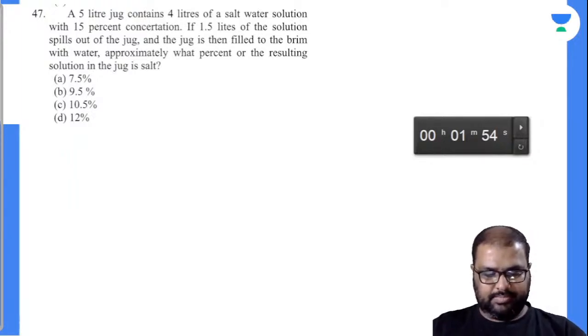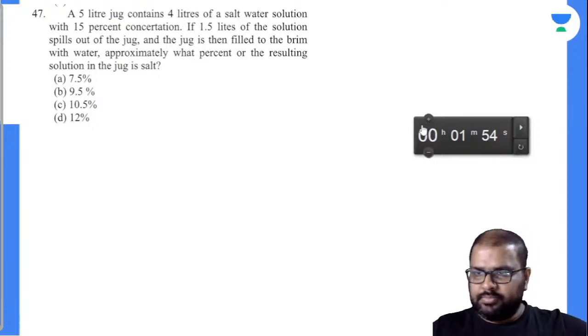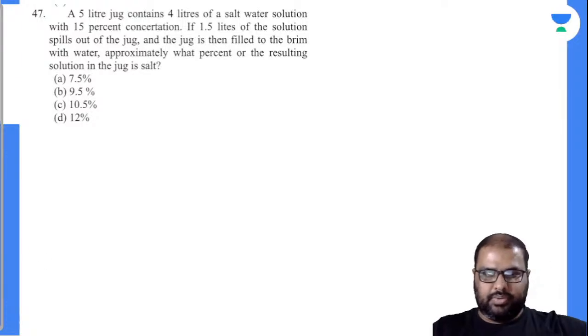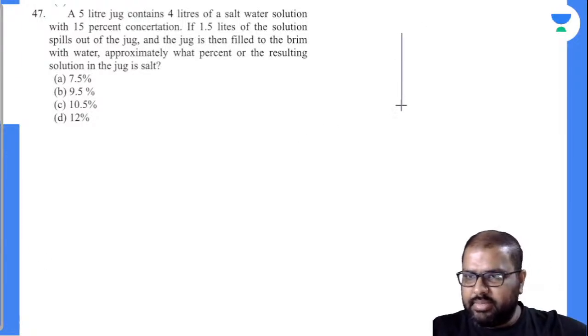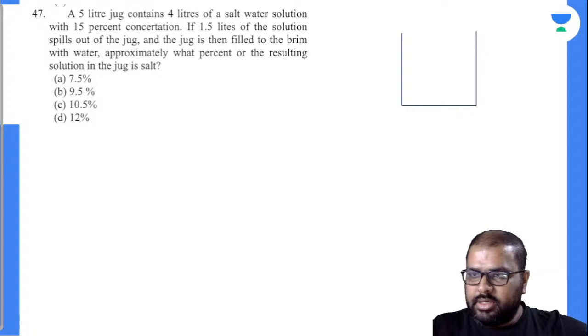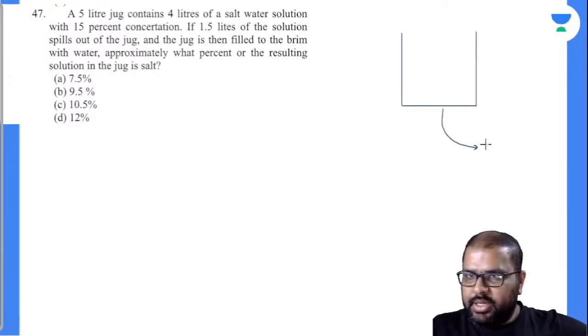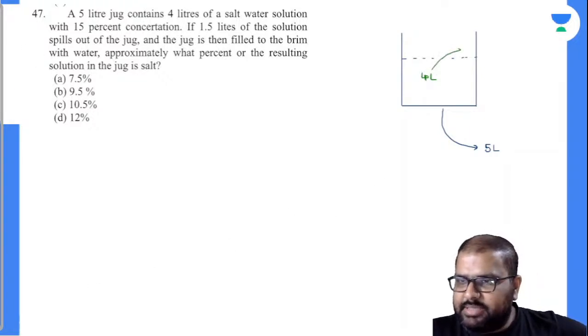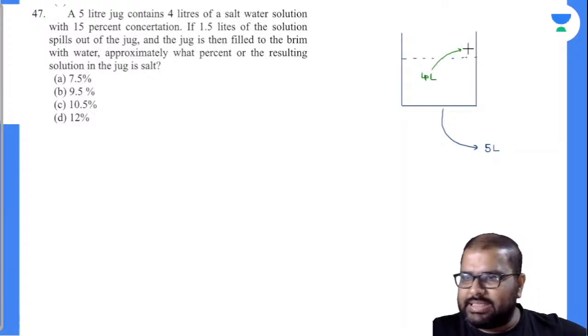Any answers for this? Let's see. So let's suppose there is a jug. And this is a jug. This jug is of a capacity 5 liter, it seems. It contains 4 liters of solution of salt water, it seems here, with 15% concentration. So see here, in this 4 liters, 15% means how much? It is 0.6 liters.